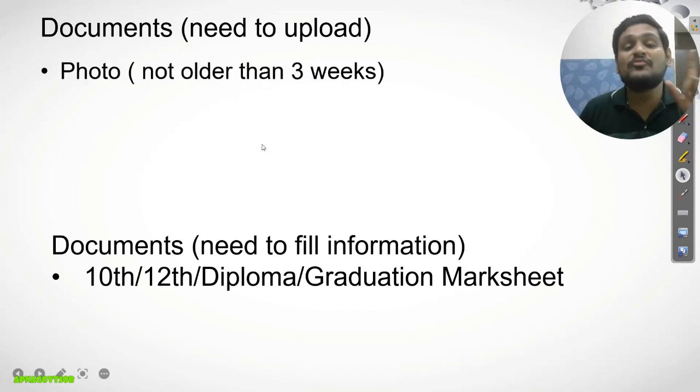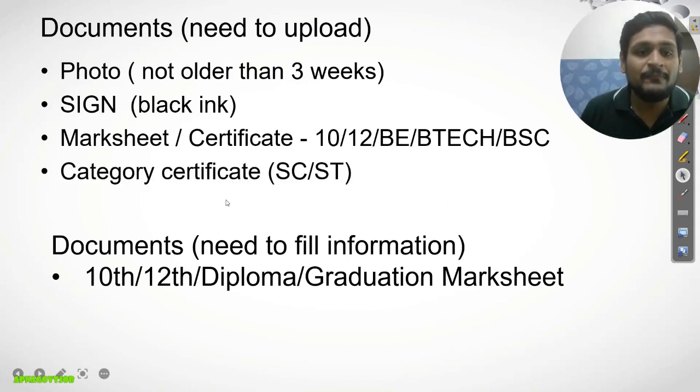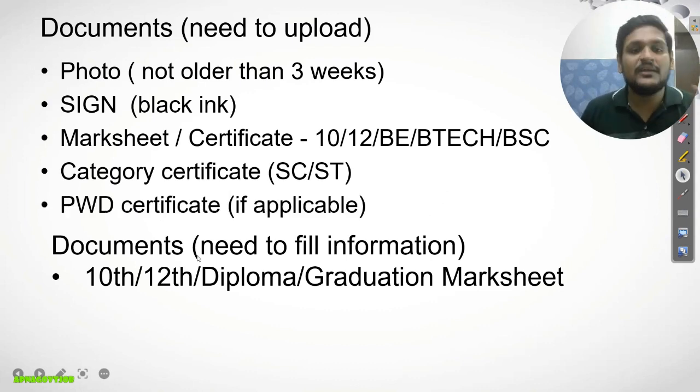So first thing is your photo, which should be a recent one. Then signature in black ink, mark sheet and certificate for 10, 12 and BTech, or BSc in jail. Category certificate, if you are from OBC, SC, ST, you need to upload your category certificate. And PWD certificate, if applicable. And to fill the information like percentage, total marks, maximum marks, 10, 12 and graduation marks are required.